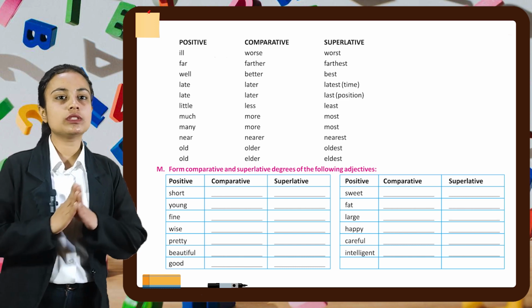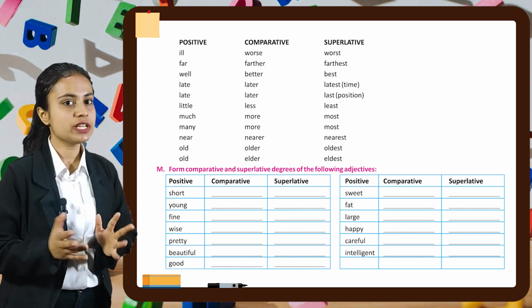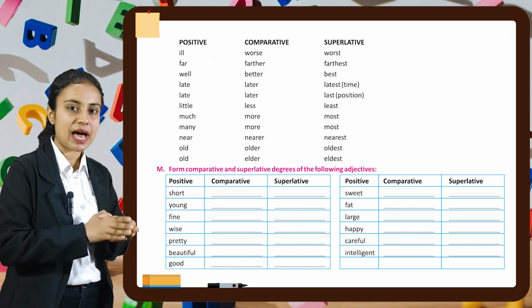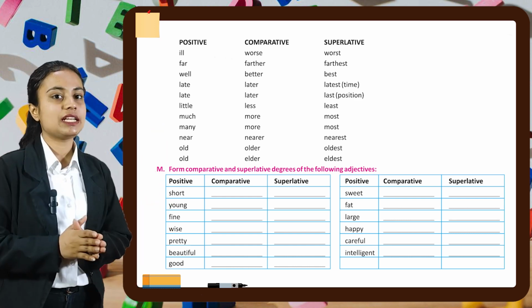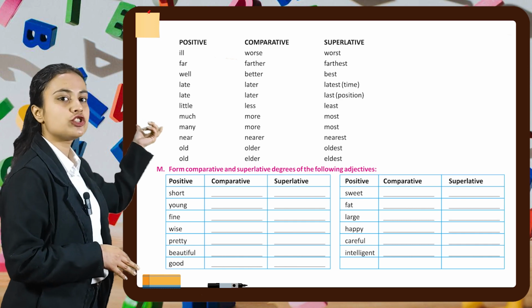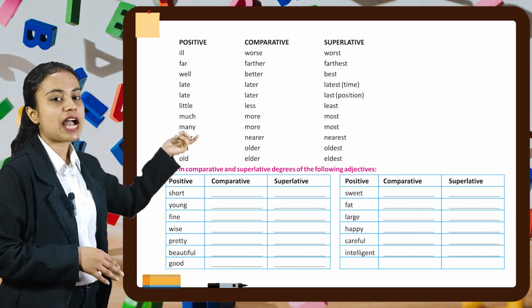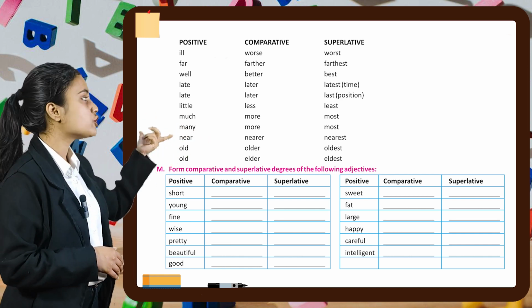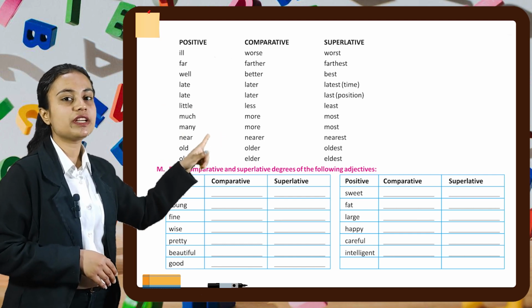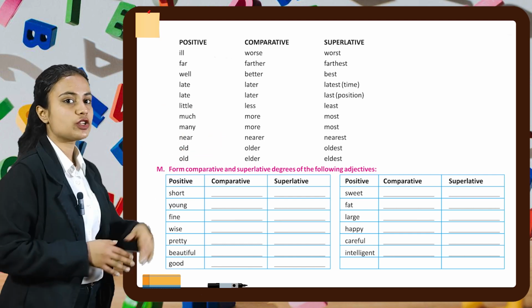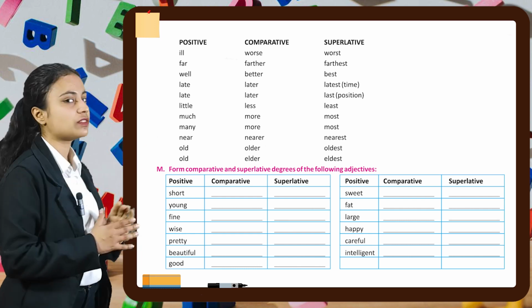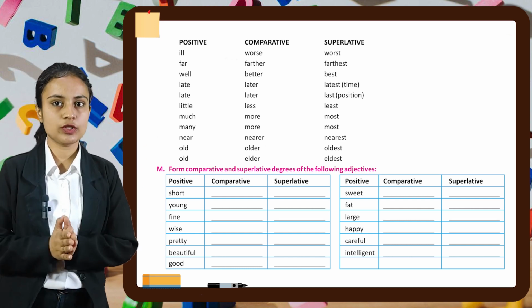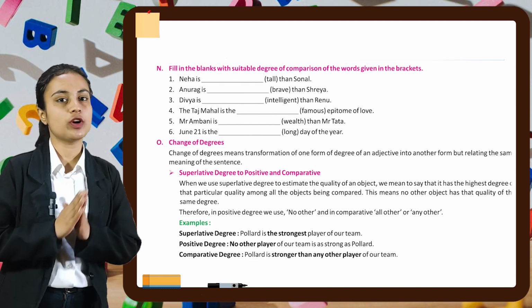Now related to this, let's do some questions. In part M, we have to form the comparative and superlative degree of the following adjectives. Let's start with the first one. First is short. For comparative, we add er at the end, so it will become shorter. And in superlative, we add est at the end, so it will become shortest. In the same manner, you have to do the rest of the parts of this exercise by yourself. You can refer to the above concept for doing so.